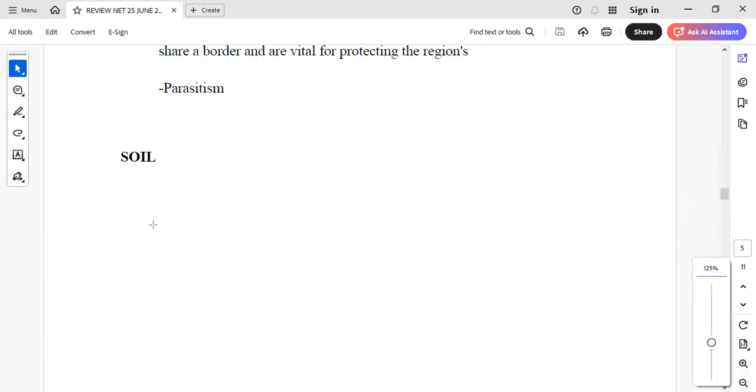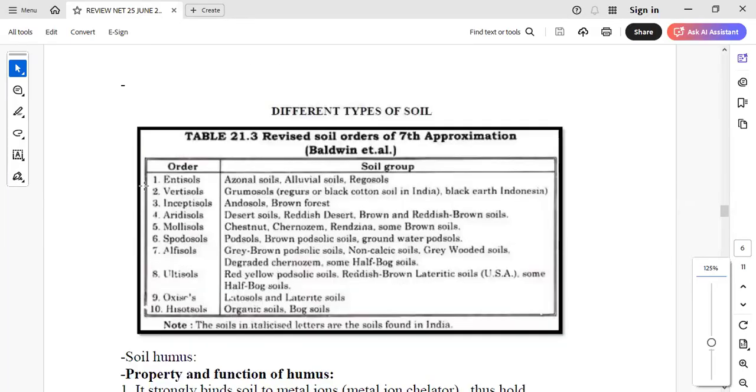As far as the soil is concerned, this time we have seen some pickup from the soil side, and we got good questions from soil. Like there was one classification from this picture, directly from our study material booklet 2. So they have asked this classification: histosols, which are organic soils and bogs. Then they also talked about vertisol, grumosol, regur or black cotton soil. They have asked about this. Then they also asked about alfisols. Such kind of question was there.